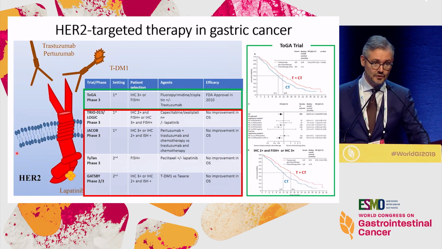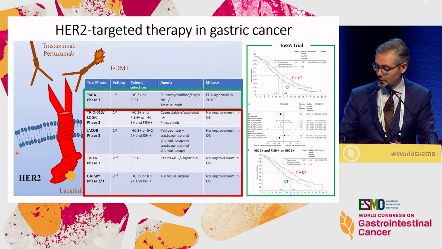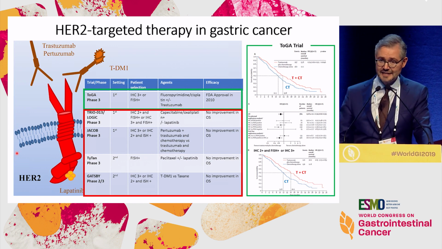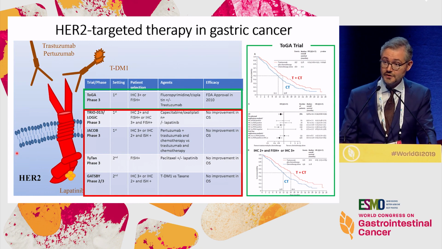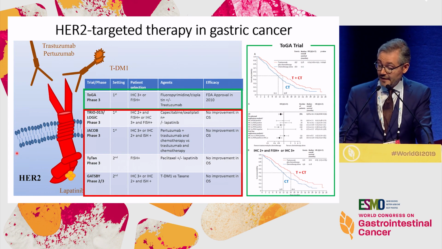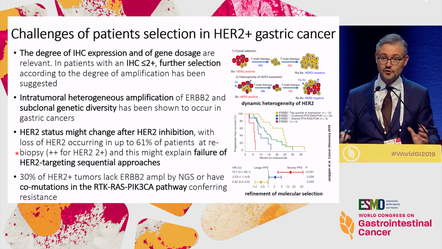Now, the clinical paradox that we all know is that following the successful TOGA trial, with positive data and approved use of trastuzumab in this setting, subsequent trials were all unsuccessful, failing to formally demonstrate an overall survival advantage. I think there are many issues here, but the key word is probably heterogeneity.